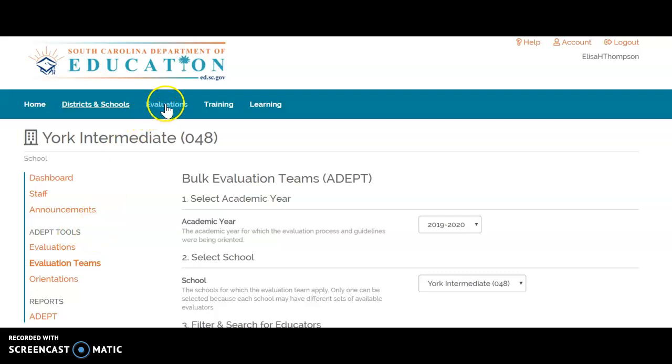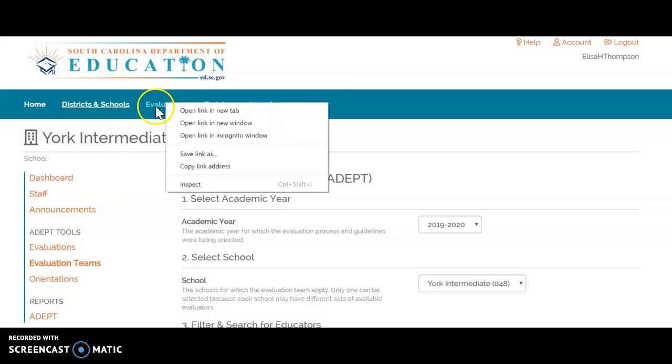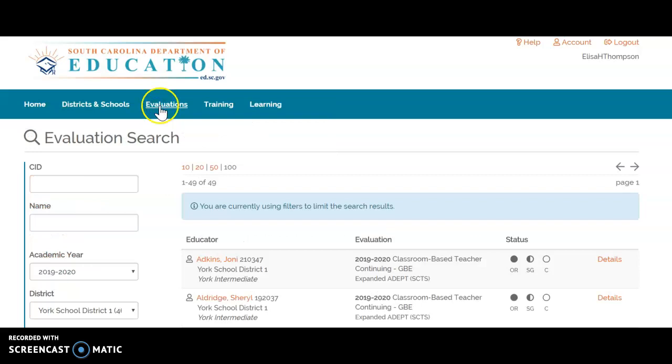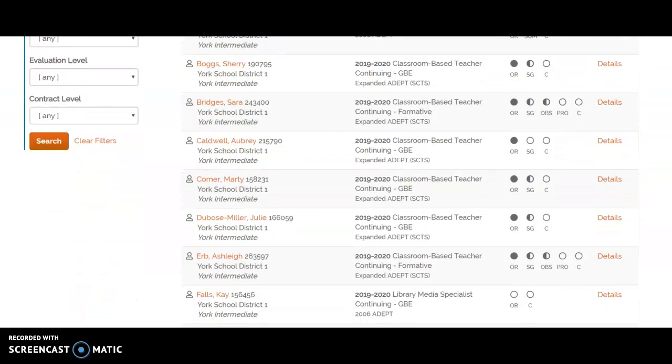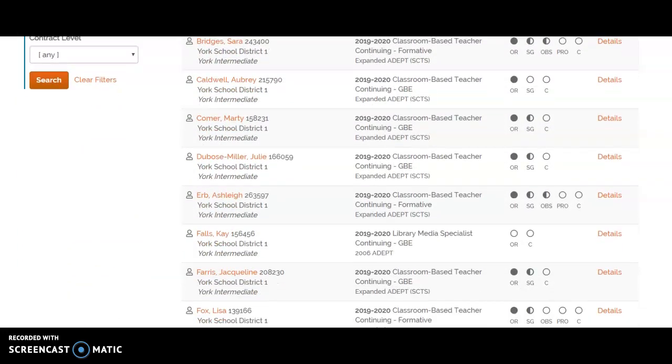If I move to the top, I get to evaluations. Again, I see the faculty and staff. If you notice, it gives the year, what type of evaluation that teacher is going through at this point in time or this particular year. Here we have a teacher who is a classroom-based teacher.